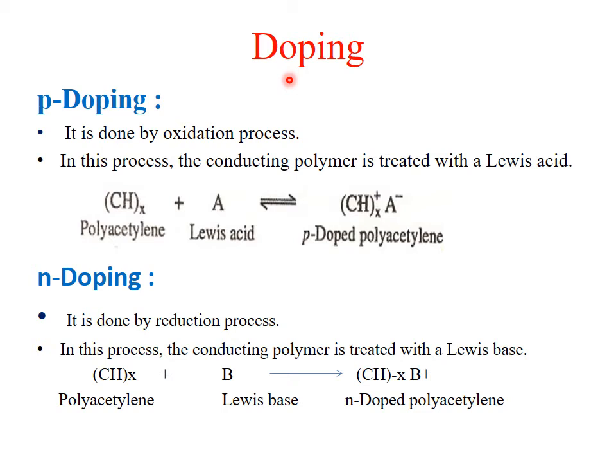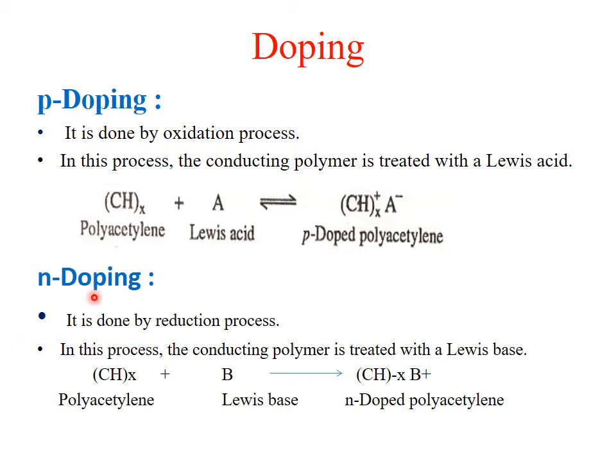Now we'll talk about the doping process. We have two types of doping process, p-doping and n-doping. In the p-doping case, polyacetylene, which has low conductivity, reacts with a Lewis acid. A Lewis acid is an electron-deficient compound, so it withdraws electrons from the polyacetylene. The polyacetylene becomes a positively charged species, and the Lewis acid becomes negatively charged. This process is an oxidation process, and in this case the delocalization of the positive charge increases the conductance value.